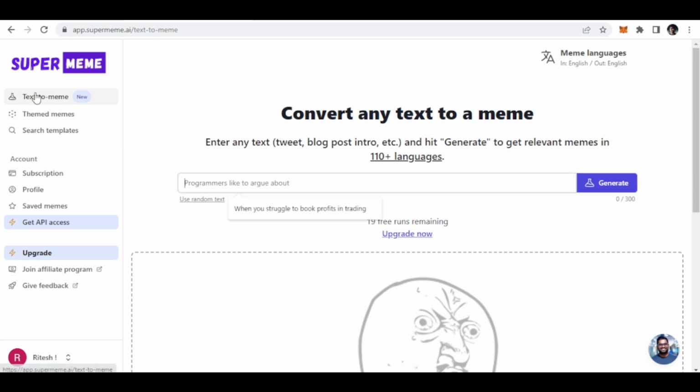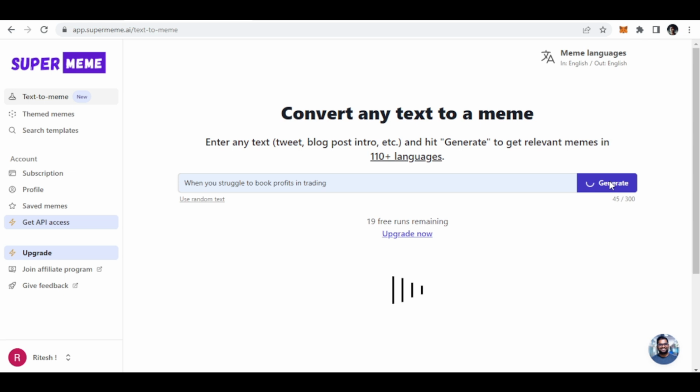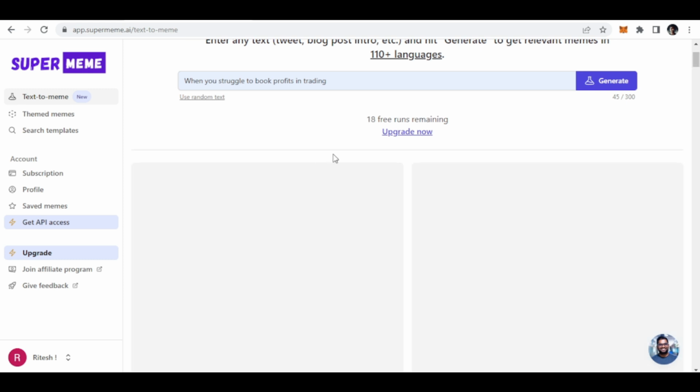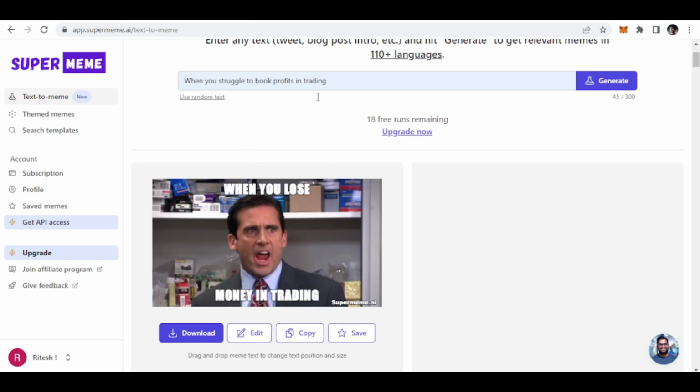So here I have selected text to meme, and let's say now I will write some text here if we want to create a meme of that particular topic. This is the text I've written: when you struggle to book profits in trading. You can even write text up to 300 words, and give the context, telling the AI tool that this is the particular context and to create the meme based on the whole thing. So I will click on generate, and you can see within less than 10 to 20 seconds the AI will generate the memes for our text.